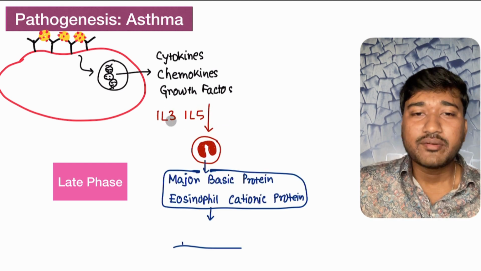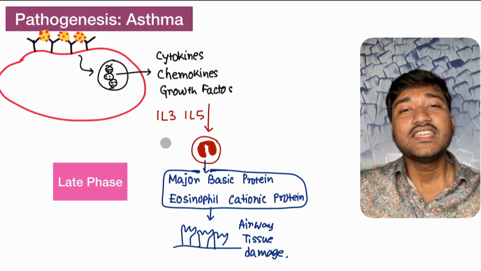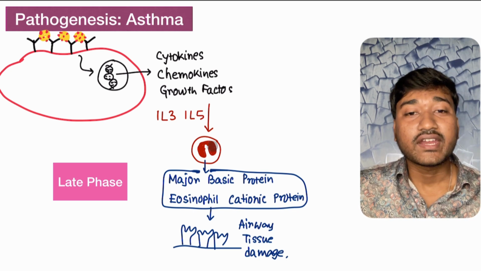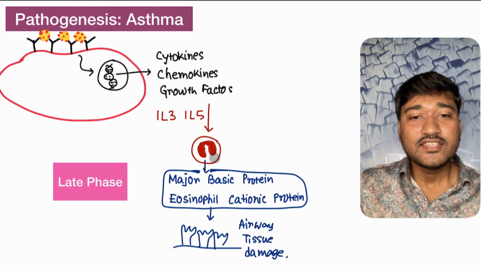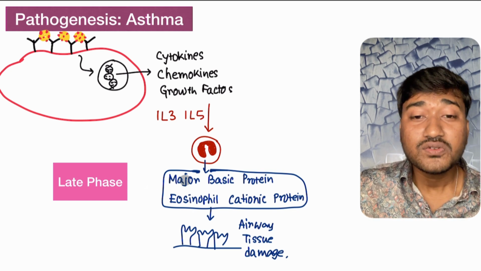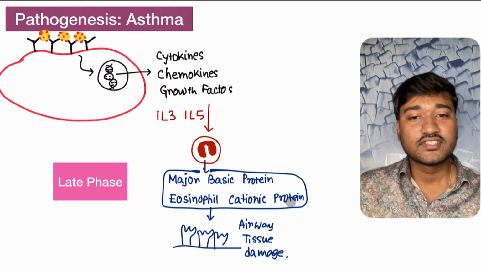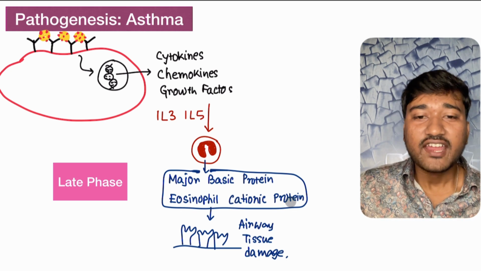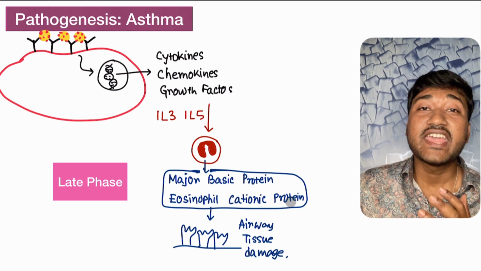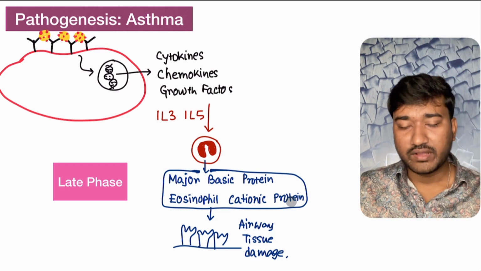Okay. So a notable example is your interleukin 3 and interleukin 5. They are very, very important chemotactic factors for your eosinophil. This eosinophil is going to invade the place and produce your major basic protein and eosinophil cationic proteins. These are the proteins which act over the airway, and they also damage the airway, further leading to much more inflammation.